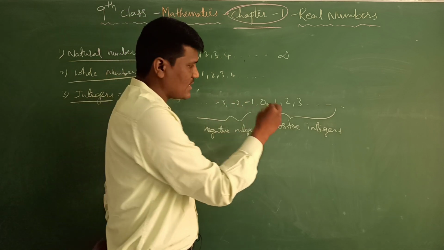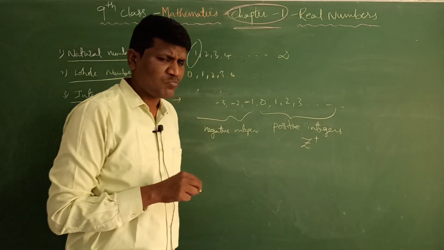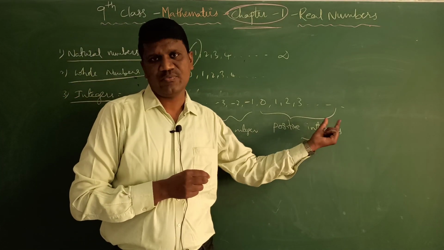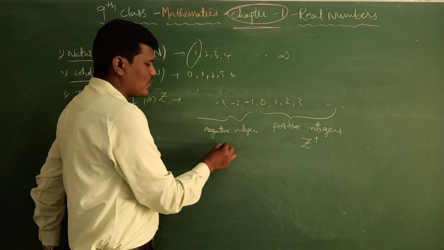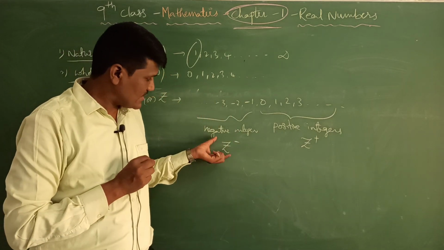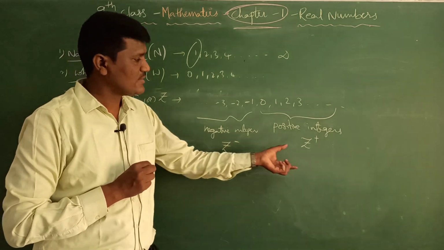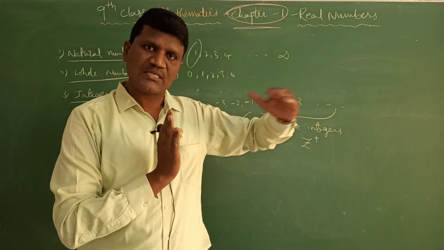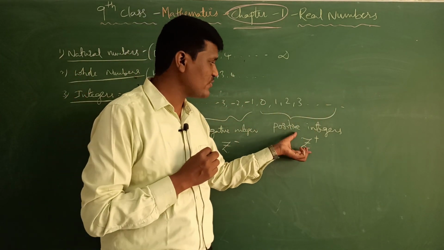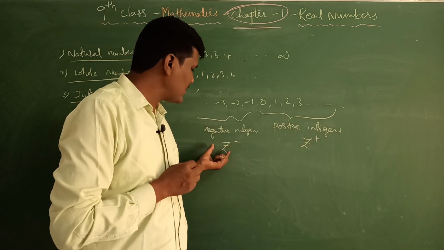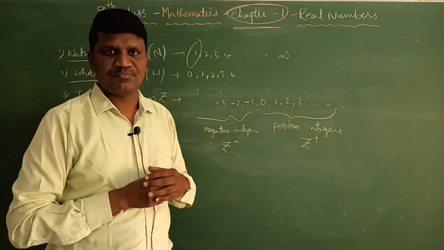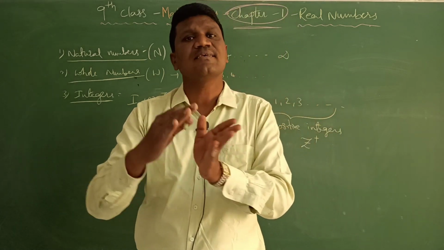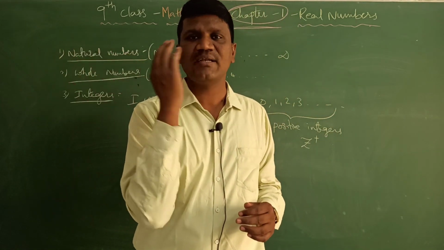Positive integers we generally denote by Z plus, and integers we denote by Z, right? So Z plus is nothing but the positive integers. Negative integers we denote by Z minus. That means integers with negative numbers, and this is the integers with positive numbers. Okay students, so in integers we are having positive integers and negative integers. Positive integers are denoted by Z plus, and negative integers by Z minus. Now one more thing we can say, same like the previous example: every integer is a whole number but every whole number need not be an integer.